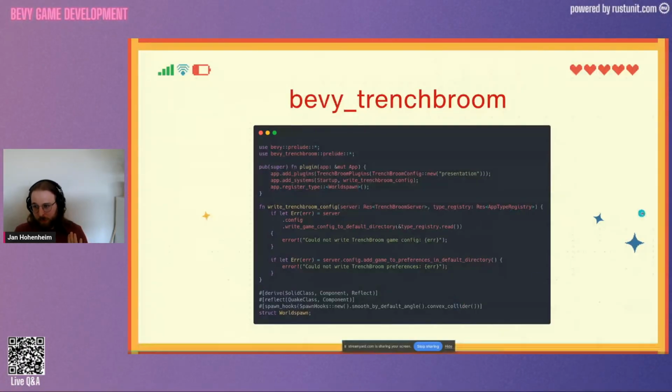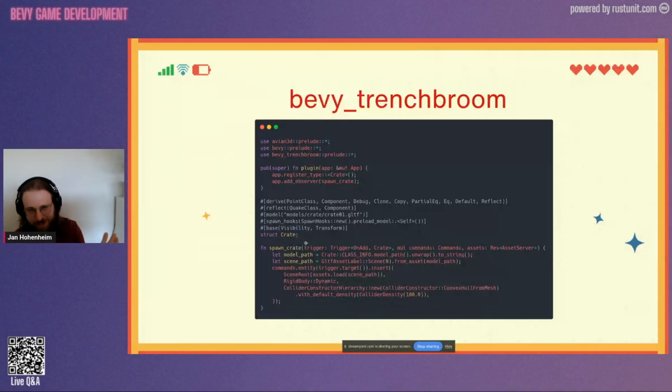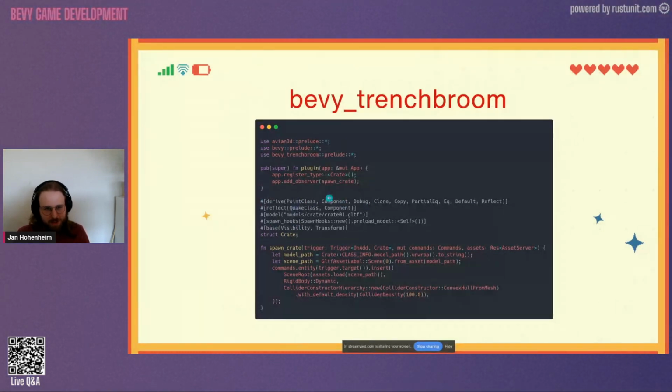And once we have that, we still need to populate the scene with entities. Here, I'll show you the definition of the crate entity. Now, this doesn't have anything to do with Rust crates or anything. This is the wooden box crate. Okay. Again, a whole bunch of magic incantations up here. This is important. This tells you where to find the GLTF. And here in the spawn hooks, we even have a nice option to preload the GLTF when the game starts. And then once the crate is spawned in the world, it just gets added as a marker component, and you can react to it with a regular old observer.